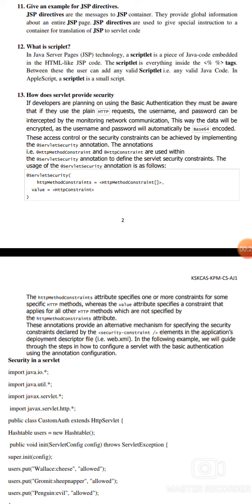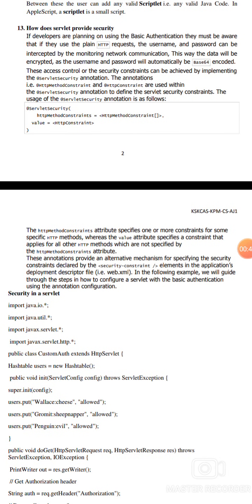Access control and the security constraint can be achieved by implementing the servlet security annotations. HTTP method constraint and HTTP constraints are used. The servlet security annotations define the servlet security constraint. It is defined as ServletSecurity, HTTP method constraint, with value equal to HTTP constraint. This is the syntax of this HTTP security constraint.